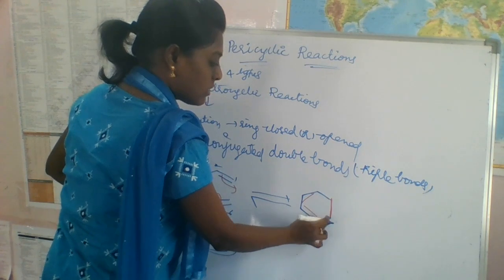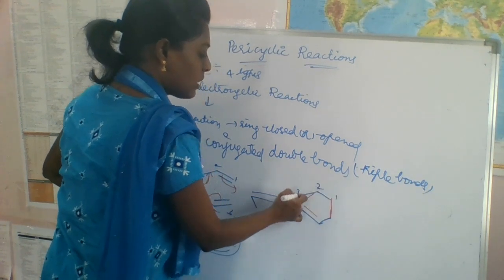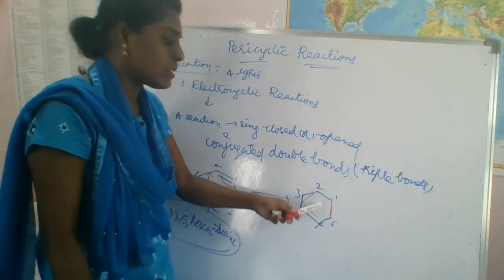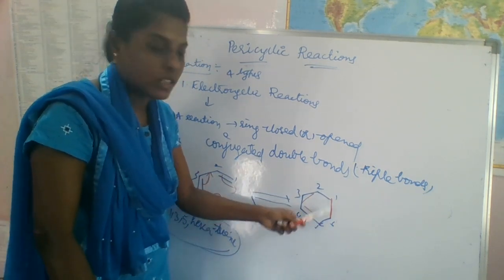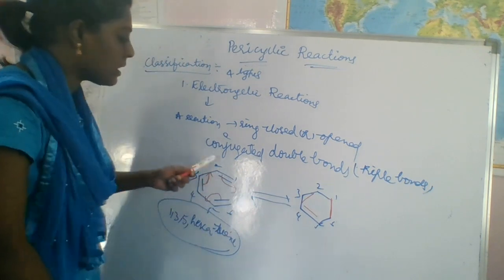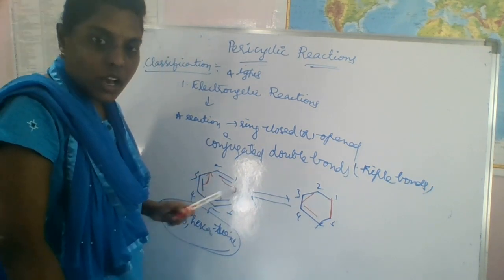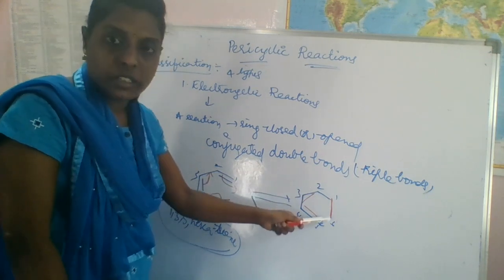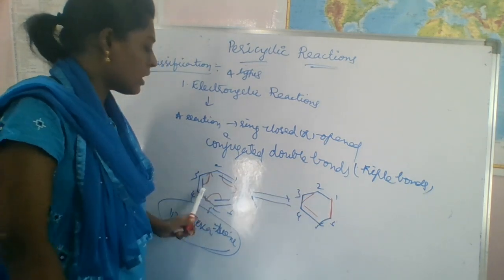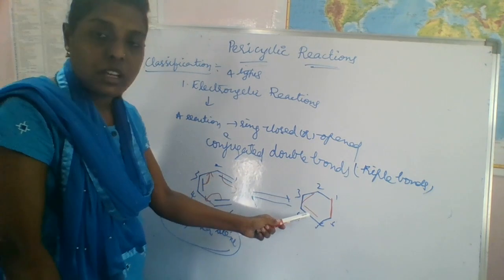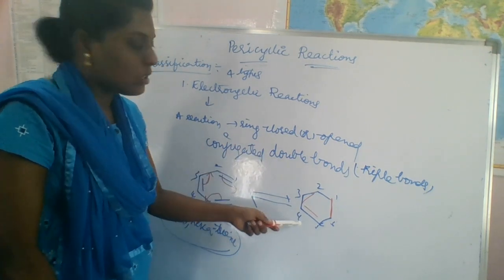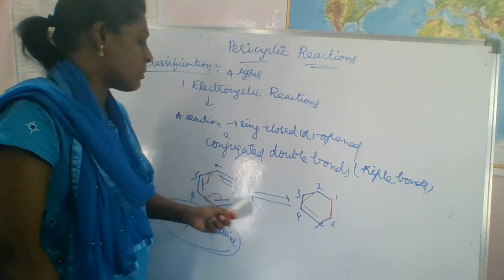So there is a new bond formed between this 1 and 6. This acyclic triene is converted into a cyclic diene. So here ring closing takes place. Otherwise it can be reversible.